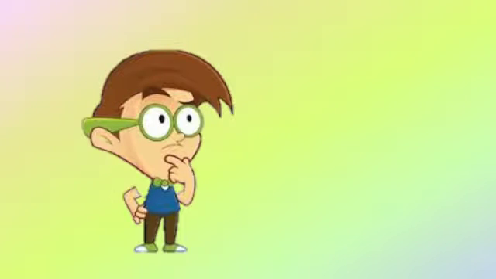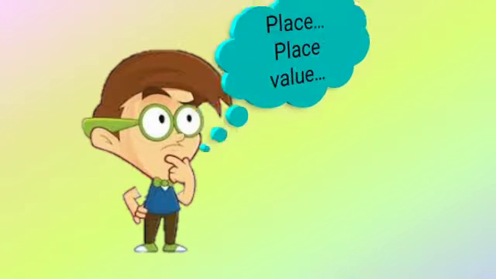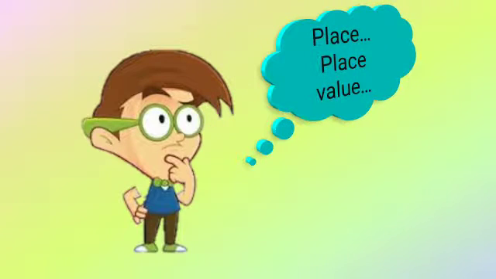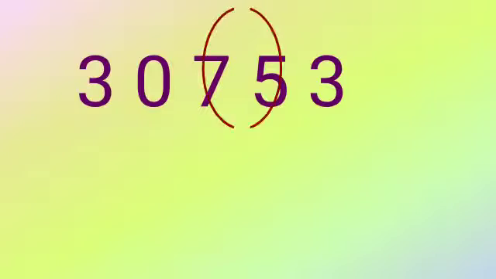Okay, I think you may be confused, right? Confusion about place and place value, because what does place mean and what does place value mean? So let us suppose here is a number and I have circled 7. I want to know the place and place value of 7. So student, the place is H. That means third position.